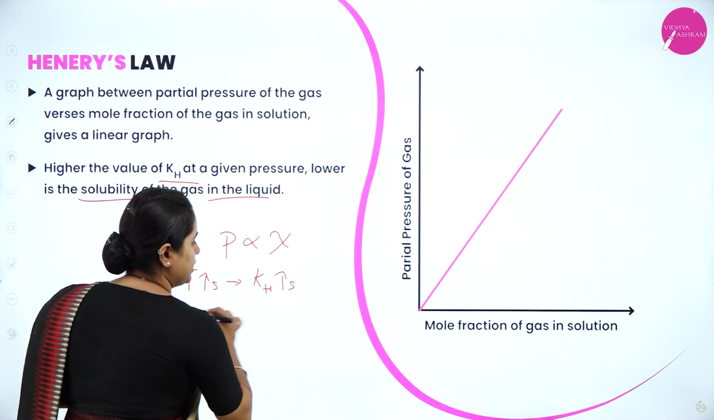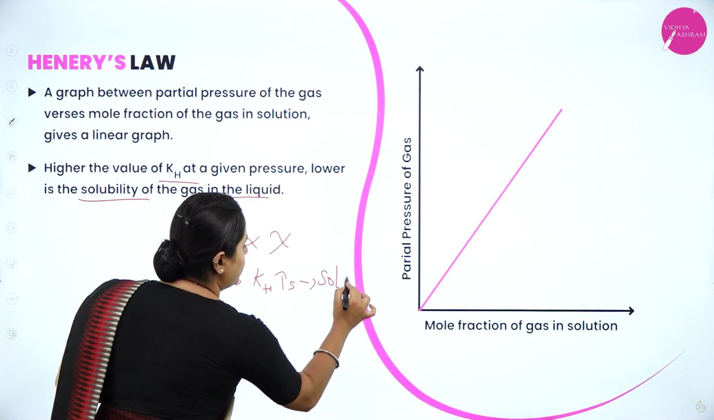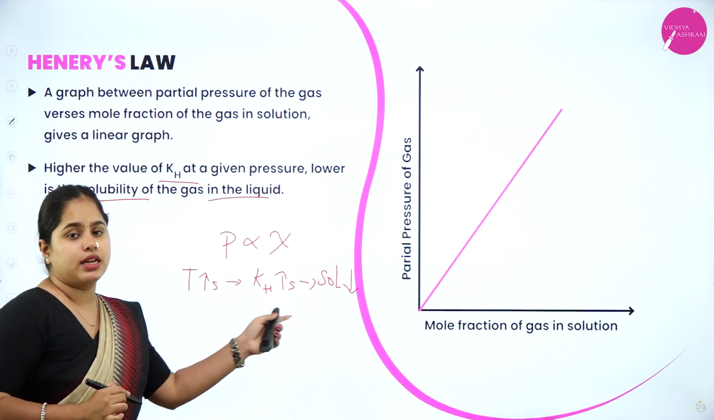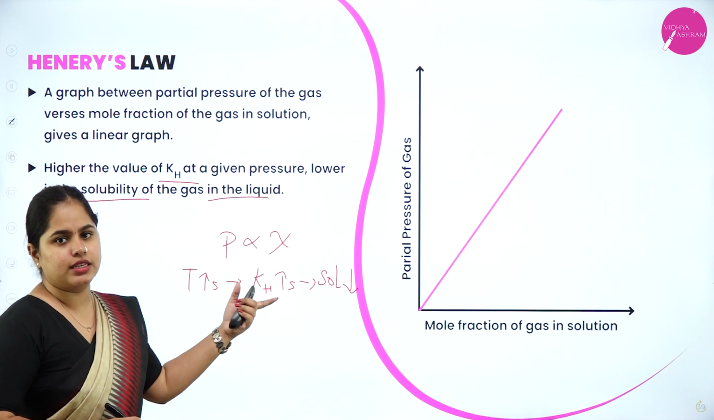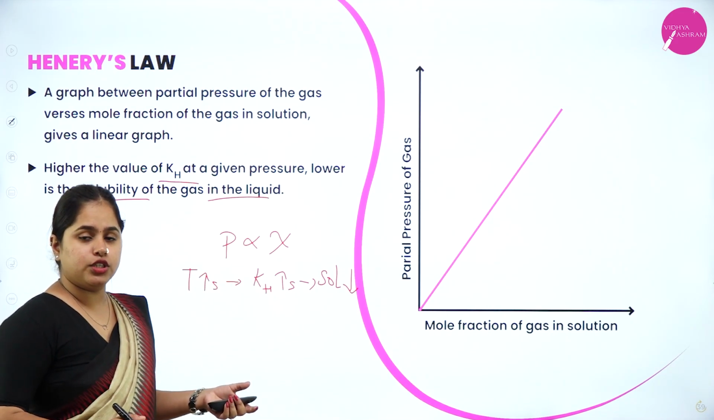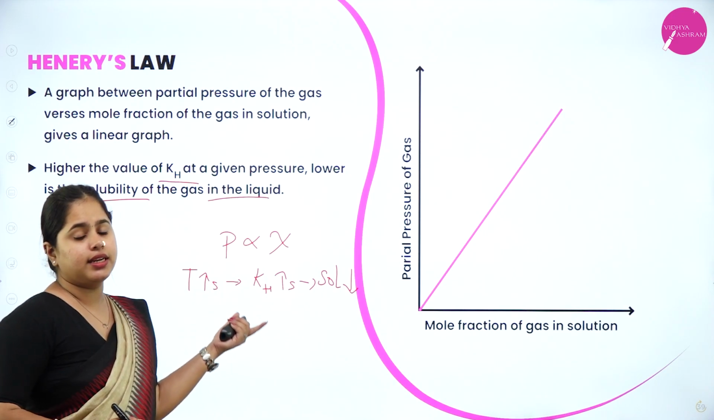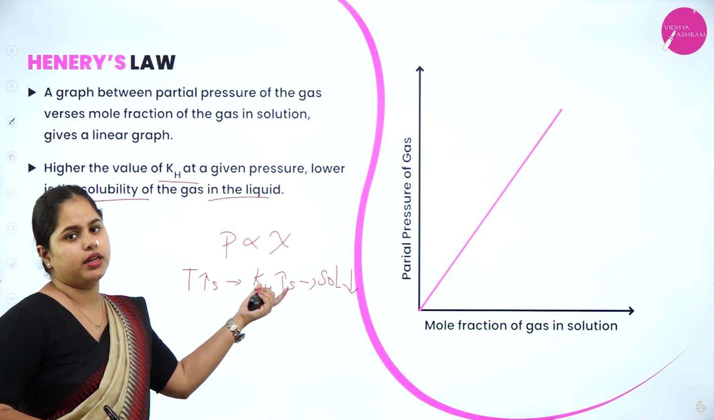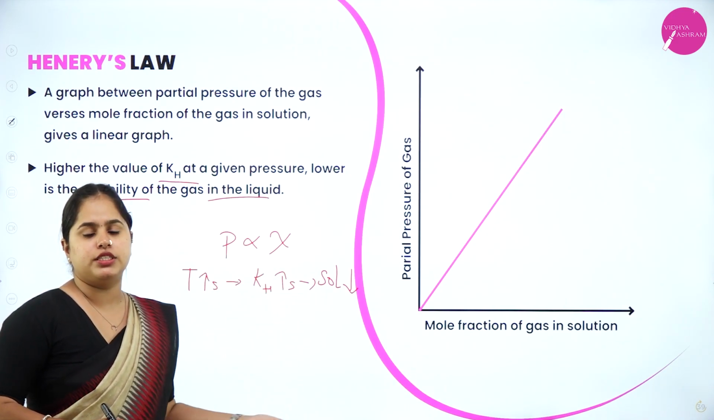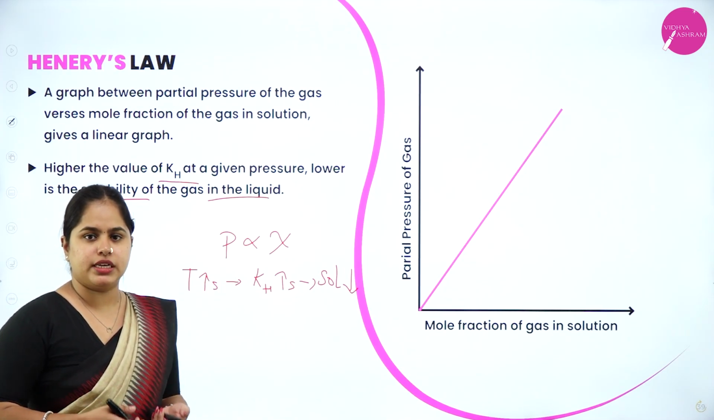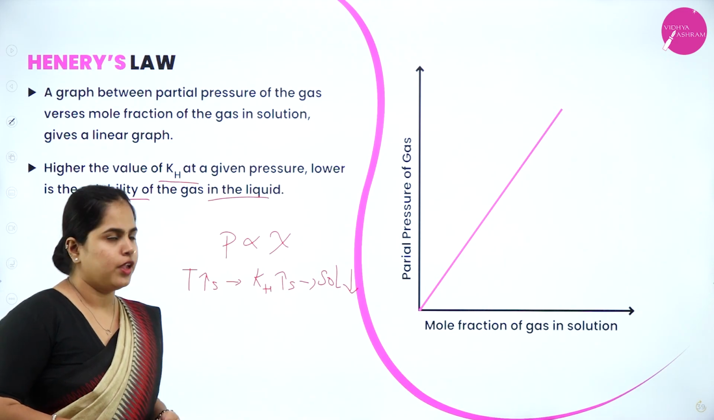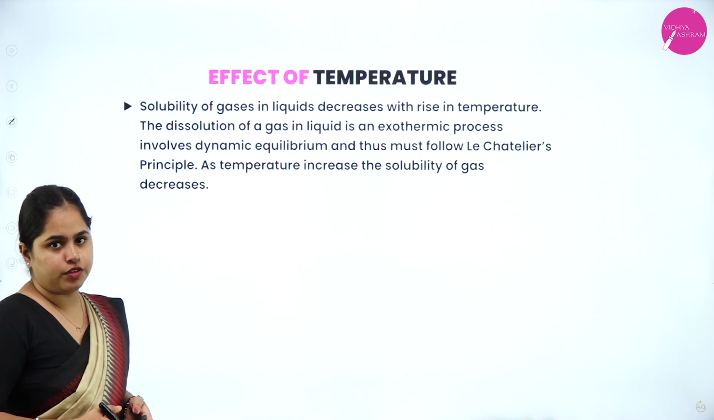KH value increases and the solubility will decrease. So this relation is very important to remember. When the temperature increases, Henry's constant also increases, but the solubility of the gas will decrease. So this is very important in some applications which we are going to study further. Clear? Now moving on to the effect of temperature.